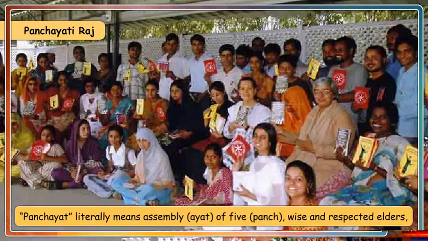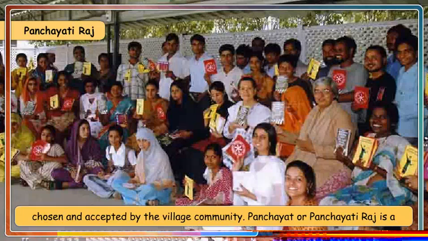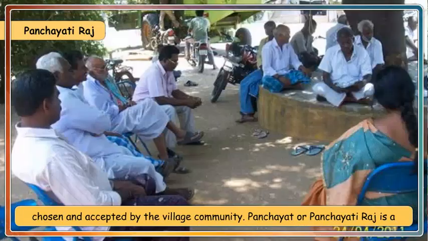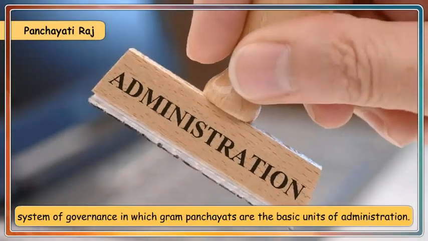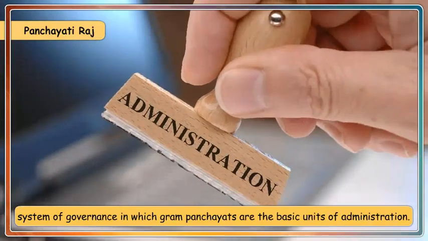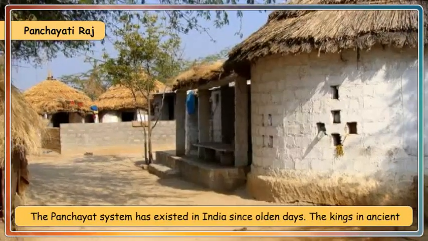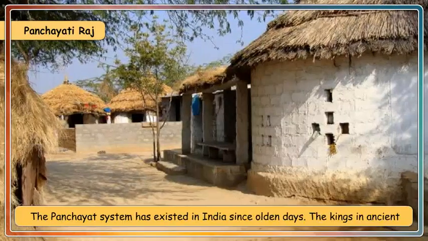Panchayat literally means assembly or ayat of five, that is panch, wise and respected elders, chosen and accepted by the village community. Panchayat or Panchayati Raj is a system of governance in which Gram Panchayats are the basic units of administration. The Panchayat system has existed in India since olden days.